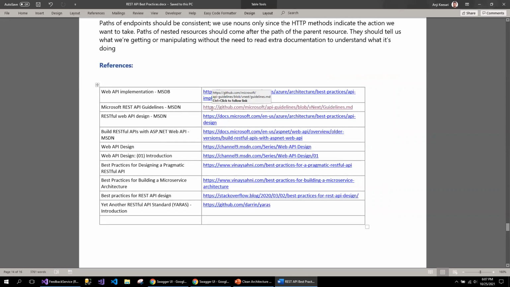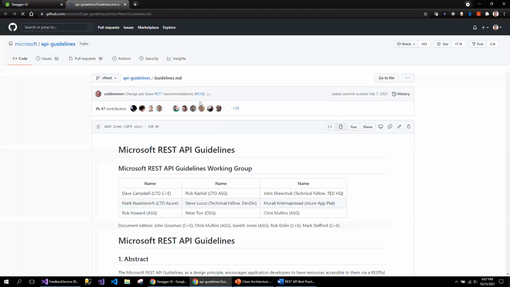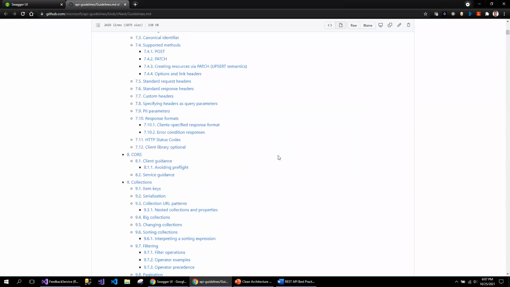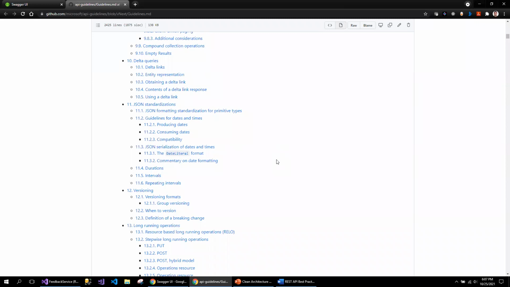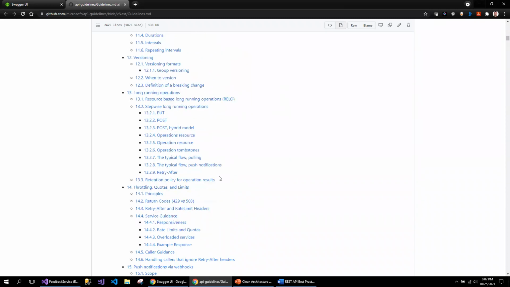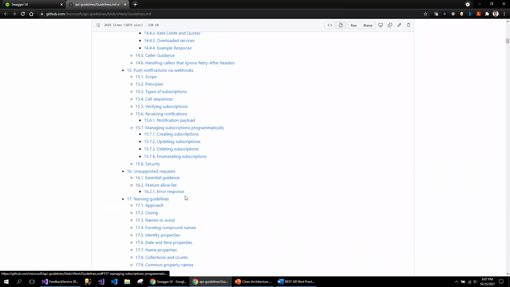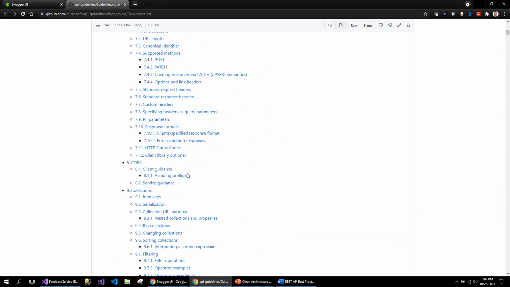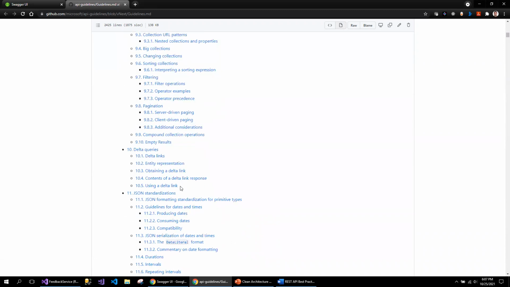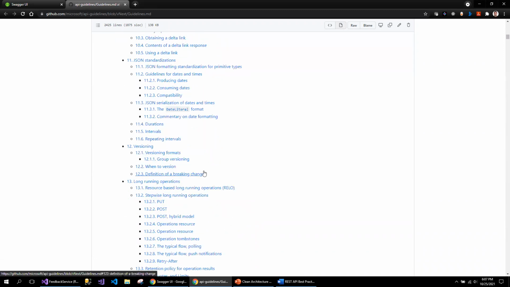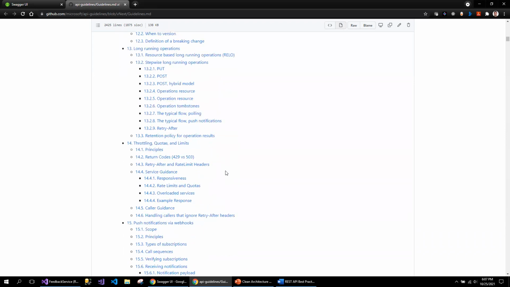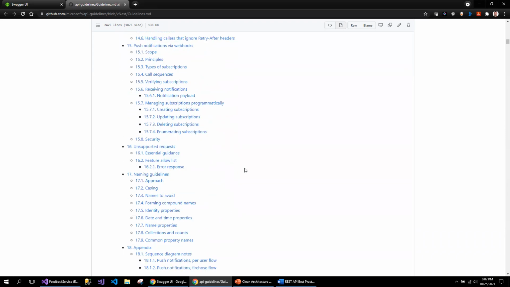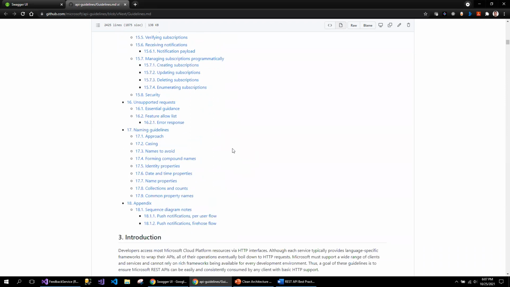One of the references I was talking about, which is really good, is created by Microsoft: the REST API guidelines. If you see, this is a huge documentation and it's really good. I'm especially interested in learning about the filtering concepts, which I'm going to implement in my next video, applying filtering when you are working on an API which has to return multiple pages of data. So I'm trying to see filter.